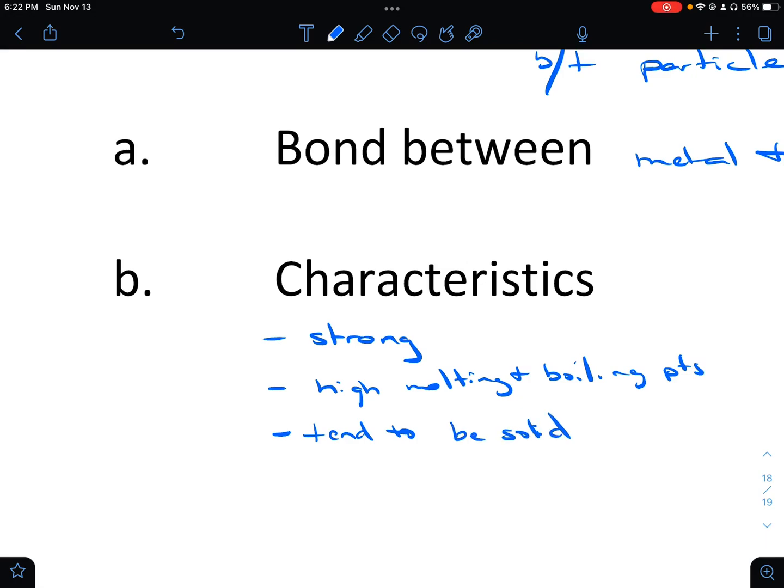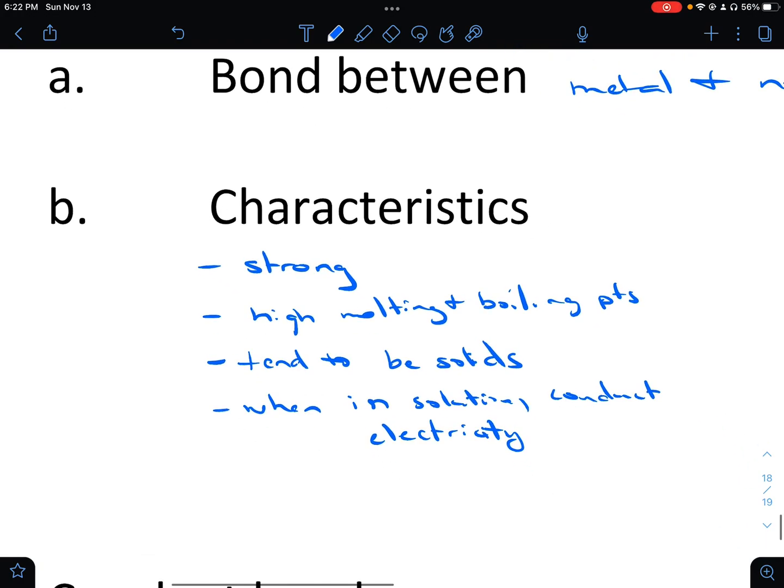The other thing is that when in solution, which means when dissolved in water, they conduct electricity. We'll see that in our lab. There are probably others, but let's stop there.